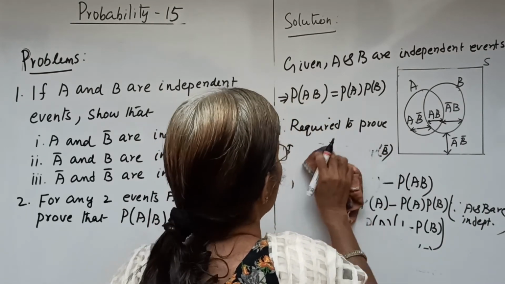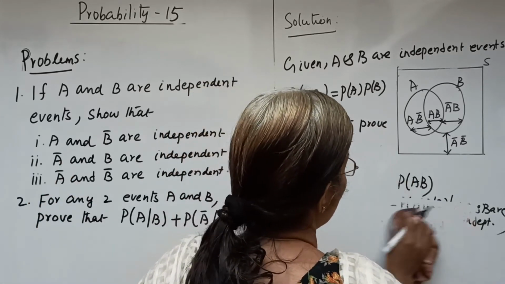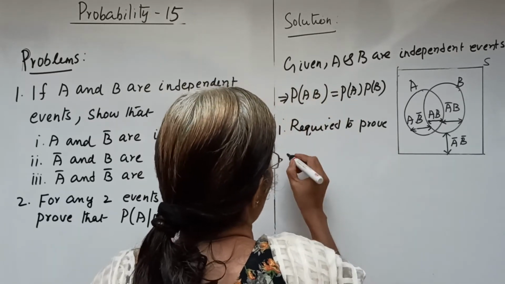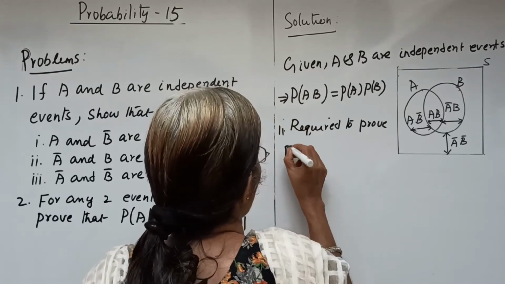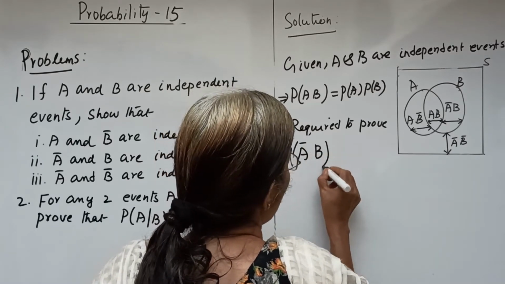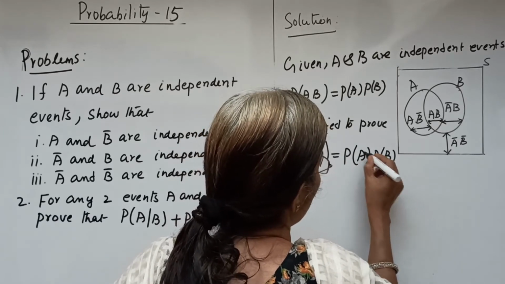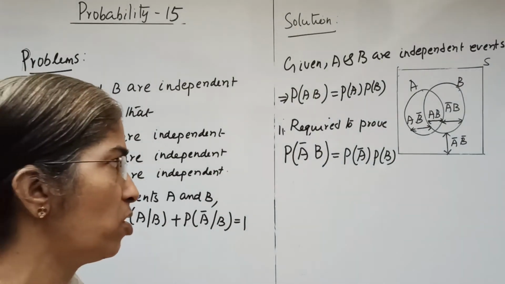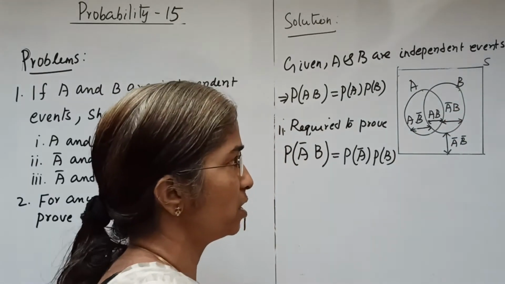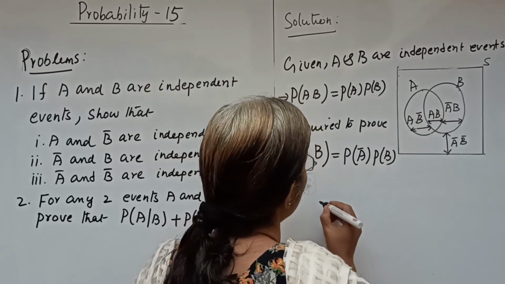The second case is, what is it? We require to prove A bar and B are independent. So that required to prove P of A bar intersection B equal to P of A bar into P of B. Now here, this is the event A bar intersection B. So we get this as P of B minus P of AB. Okay, simple to solve the question.